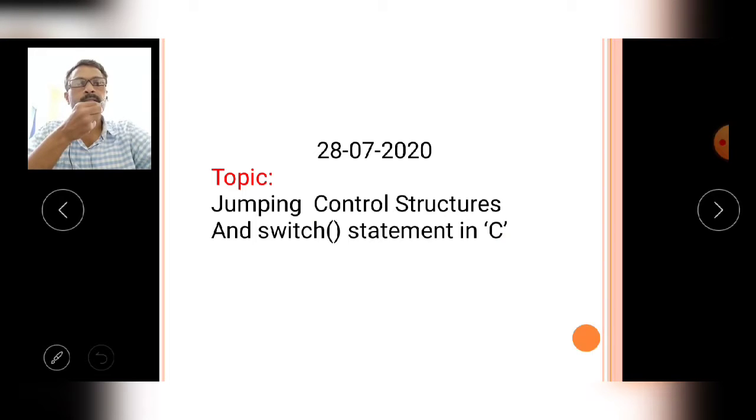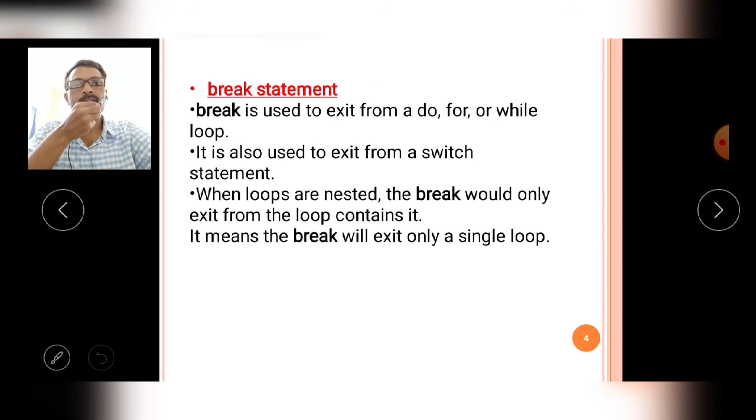Today's topic is jumping control structures in C and the switch statement in C. The switch statement is also called a multi-way control structure. So today we will discuss these two topics in the class: jumping control structures and the multi-way control structure, that is called the switch statement, or switch control structure.